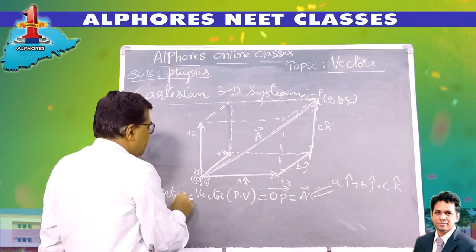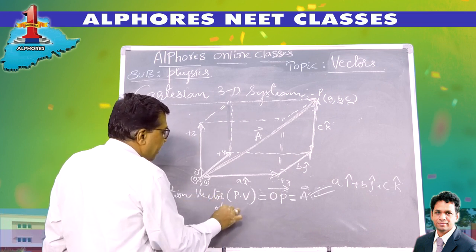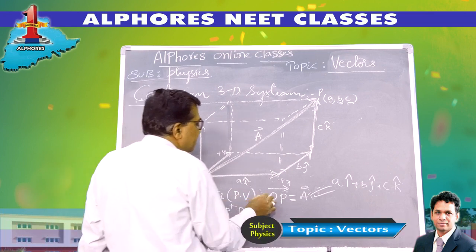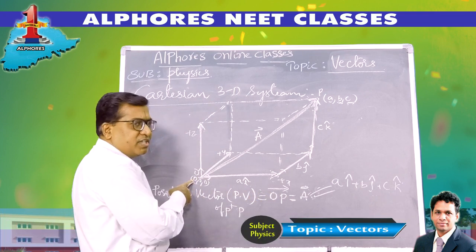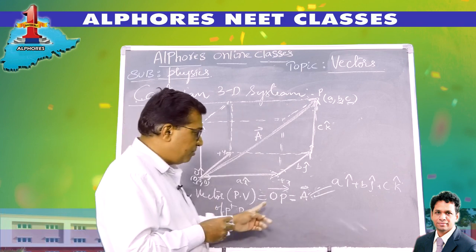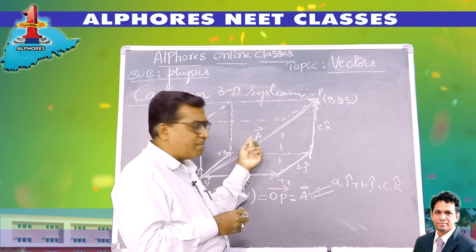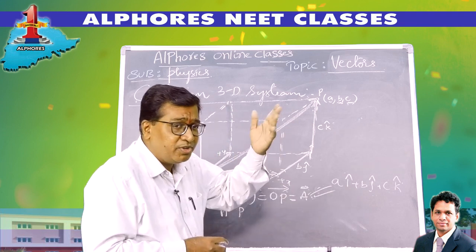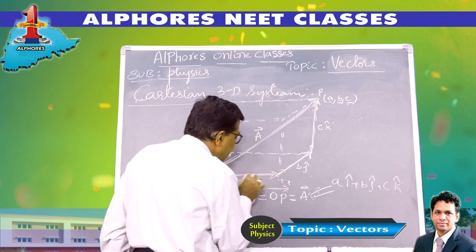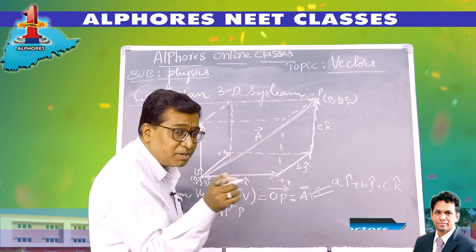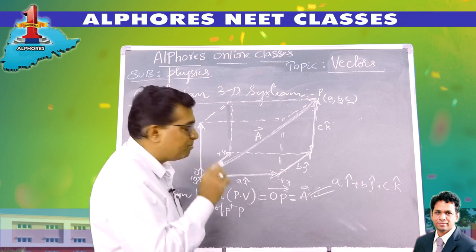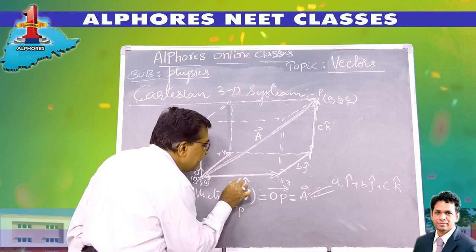Then the position vector of point P is symbolized as PV of point P. Then it is OP bar. O is the initial point, the origin. P is the final point, the point whose position vector I have to define. So OP bar, I have named it as A bar. Now how did you reach P? You traveled a units along the x-axis. Mathematically, I have already convened that along the x-axis the unit vector is i cap. So I write it simply as a i cap.